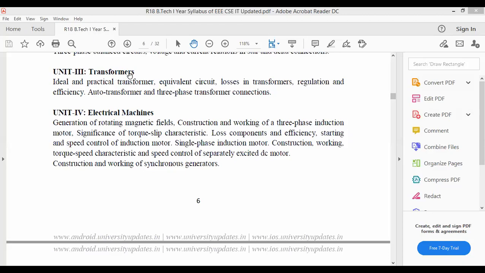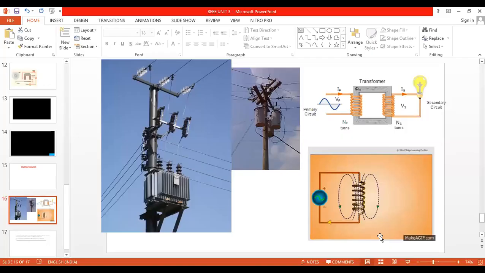What is the third unit name? Transformers. Okay. So first, I would like to show you what exactly the introduction is. Please inform your friends also to join the class, because the explanation I am going to take right now is a direct question in the examination: explain the working principle of a transformer, how the transformer works. The explanation we are discussing right now is the easiest one when compared with the textbooks.